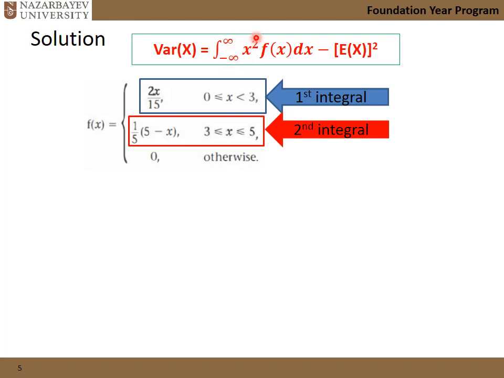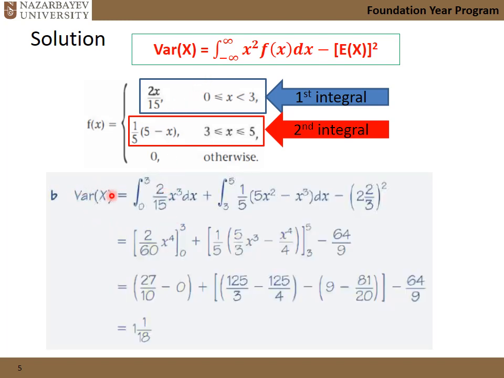Variance: integrate the function itself multiplied by x squared, and then we need to subtract the mean squared from the result. Our integral in here is going to be two different integrals because the function is defined differently in different zones. So plug in our values, the variance equals the integral from 0 to 3.